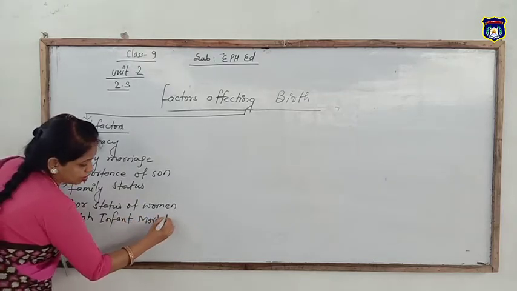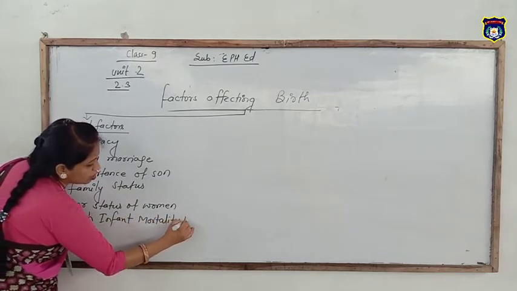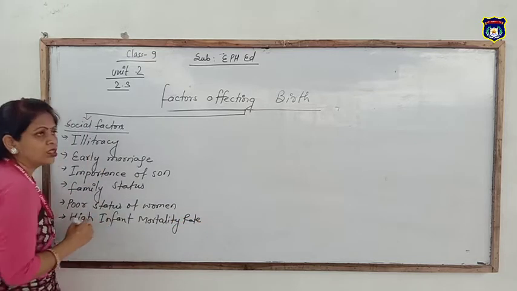Mortality means death rate, the mortality rate in our society or country.